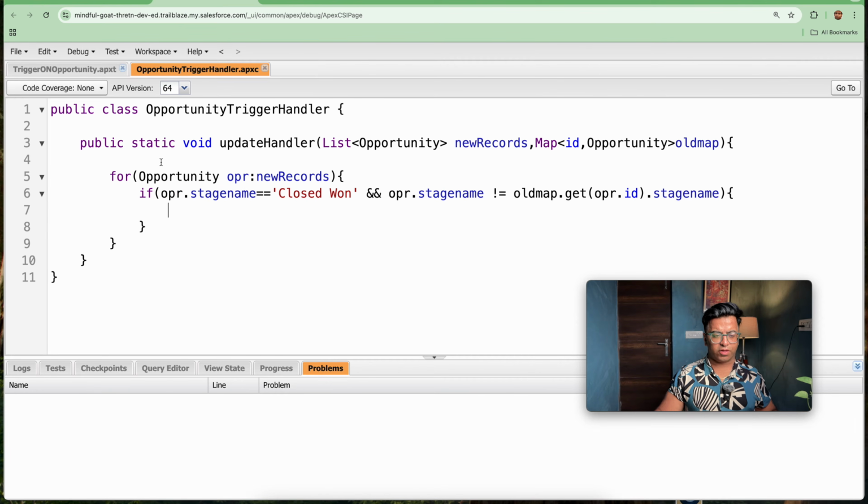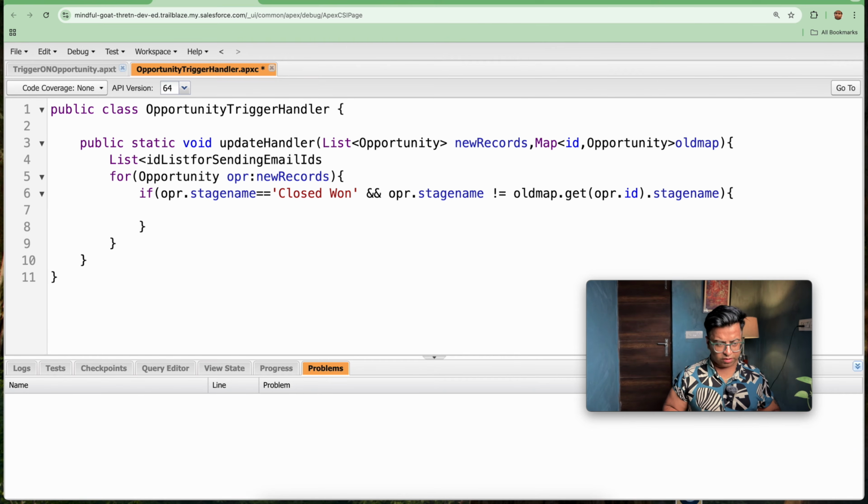So what I will be doing, I will be creating a list for sending the email, a list of IDs that will have my record IDs.